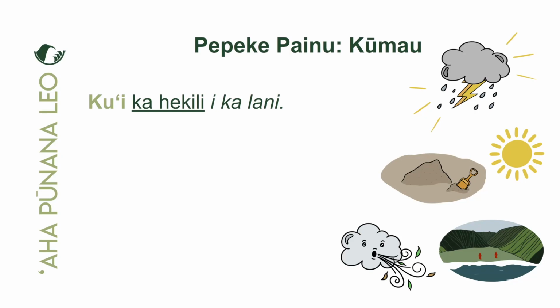All right, so kuʻi. Does anybody remember what the word kuʻi means? The verb kuʻi? Kuʻi means to strike, as in thunder. So when you hear thunder, that's what we call kuʻi. Okay, so that kind of gives us a hint to what we're talking about here. What is doing the action of kuʻi? Ka hekili. And this is one of our vocabulary words for anila. Hekili is the word for thunder.